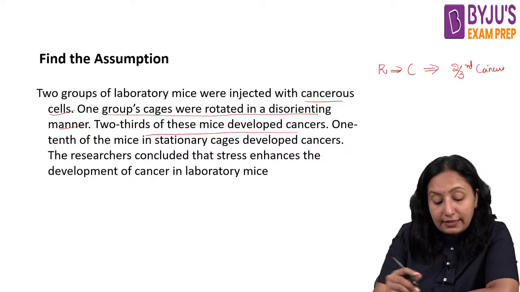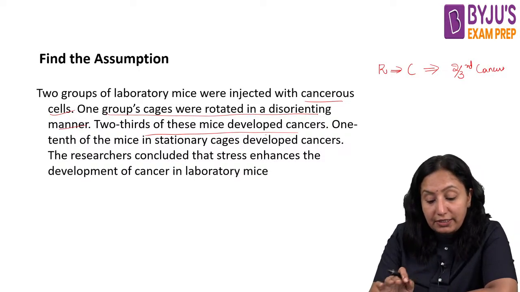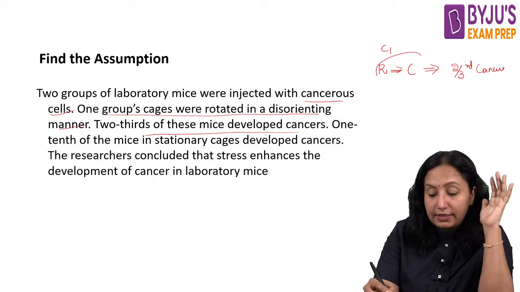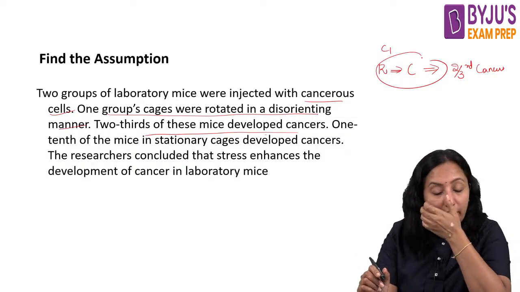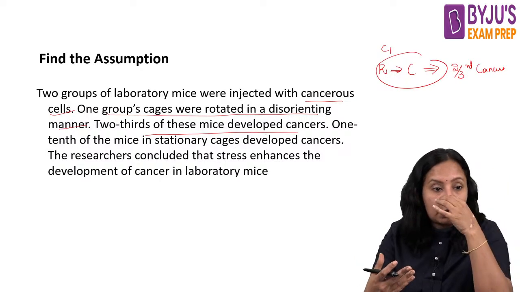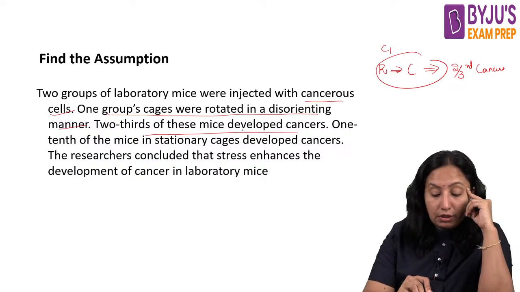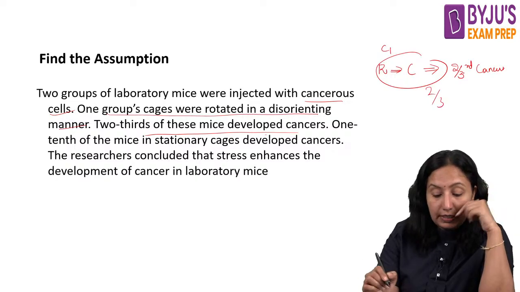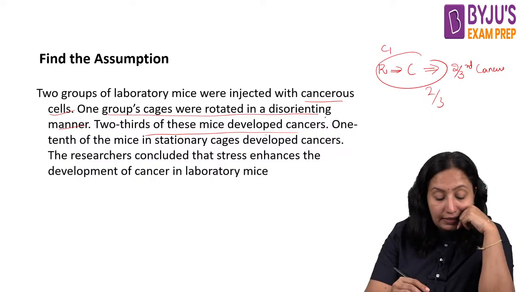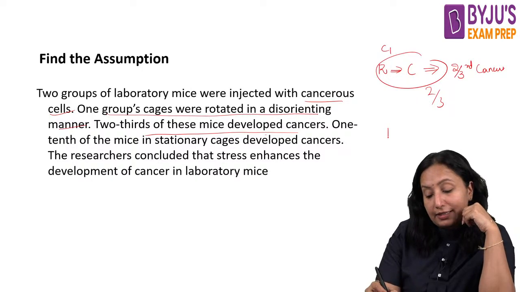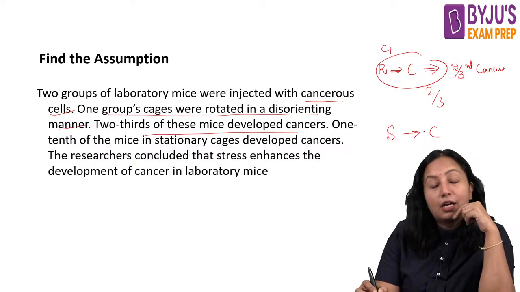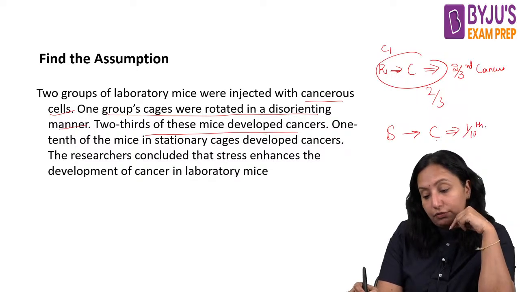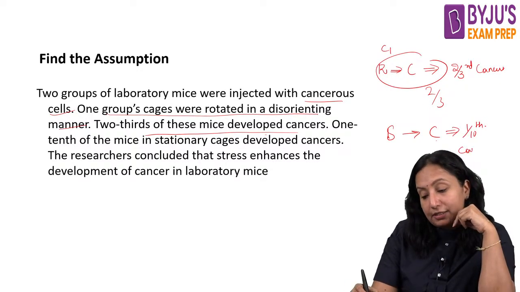But both sets of mice were injected with cancerous cells. That means cage 1 and cage 2. You think cage 1 is the disoriented one, the one they are dwindling. 2/3 of them were cancerous. Now 1/10 of the mice in the stationary cage developed cancer.